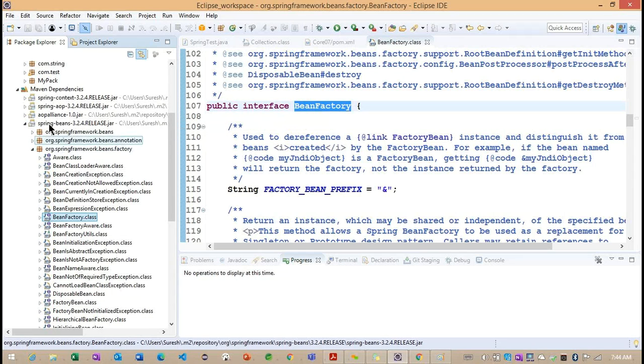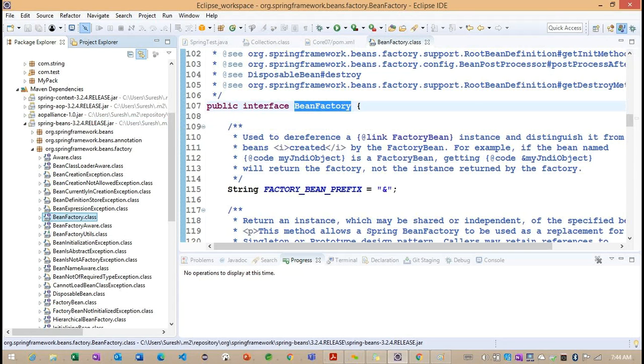This BeanFactory is coming from the Spring Bean jar file. We are taking the Bean jar file from the context, because context is the head of the remaining jars. Whenever we add context here, the dependents are downloaded. So this is all about the jar section.